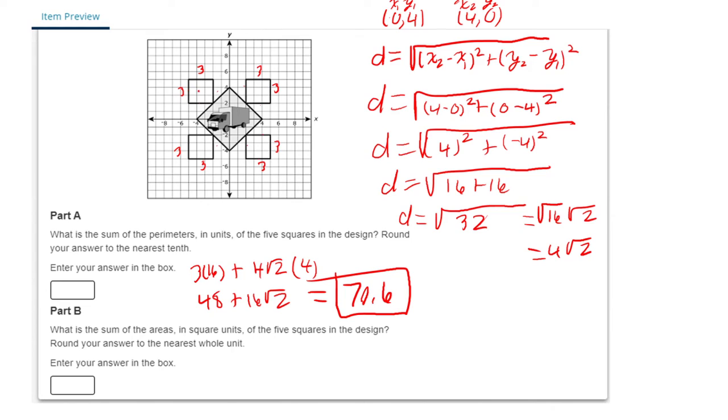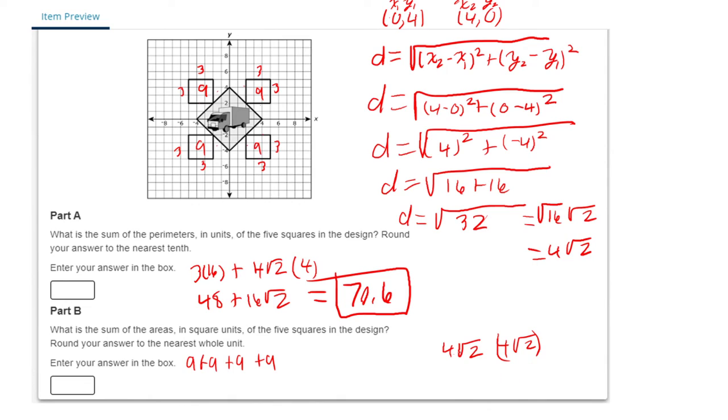Next up, now we want to find the areas. So what I'm going to do is find the area for each. 3 times 3 is 9, so each of these are going to be 9. Right? So for each of those small squares, we have 9 plus 9 plus 9 plus 9. Well, my big square now is what I need to find, and that's going to be the two sides times each other. So 4 square root 2 times 4 square root 2.